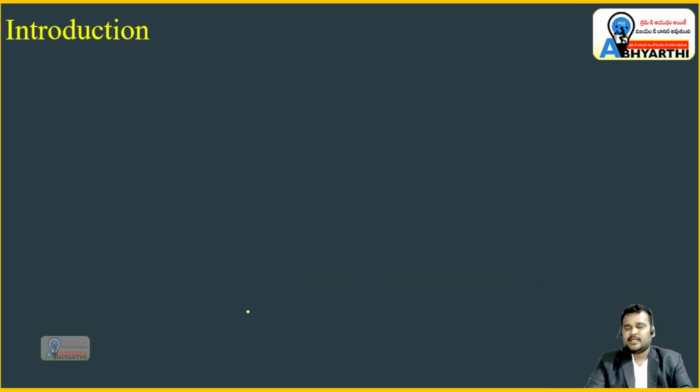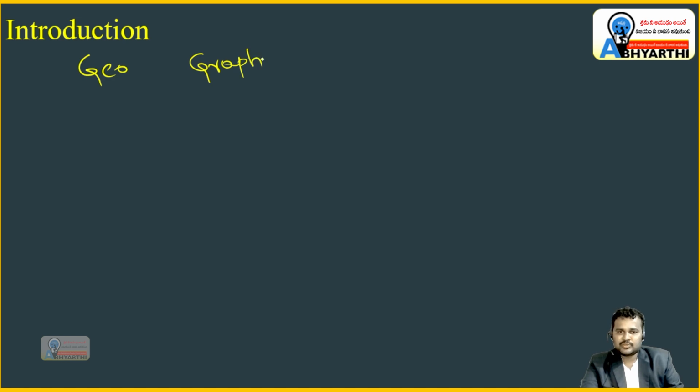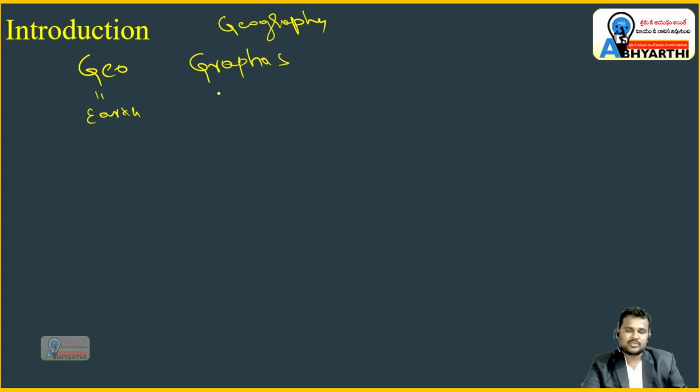So intro of geography. What is the intro? What is the meaning for geography? Geography is nothing but a simple word. I will bifurcate it into geographos. Okay. So geography, we can bifurcate into geo plus graphos. So what is the meaning for geo? Meaning for geo is earth. What is the meaning for graphos? This analysis. Okay. So finally, geography is nothing but analysis of the earth.